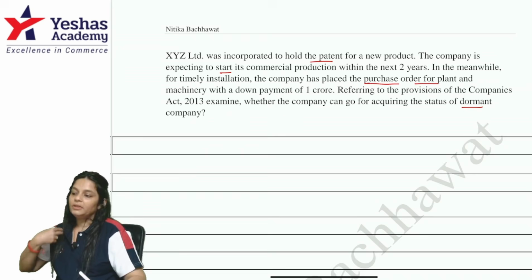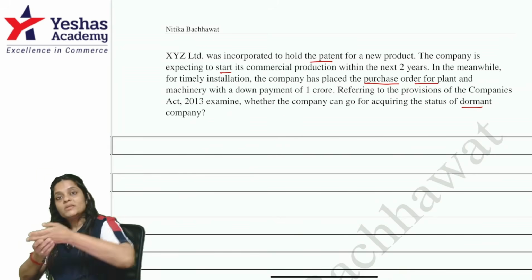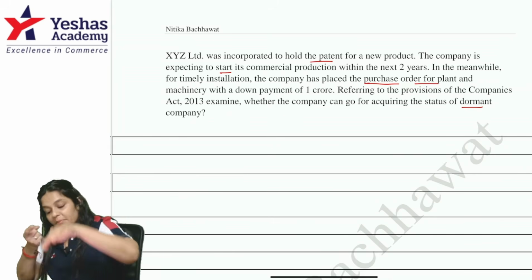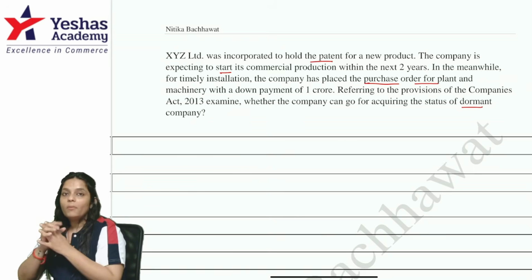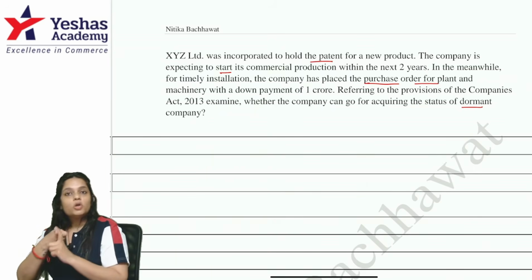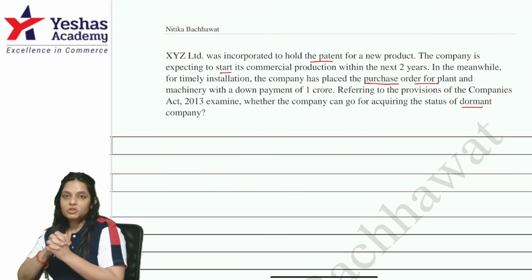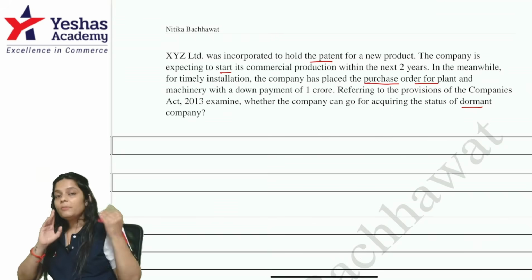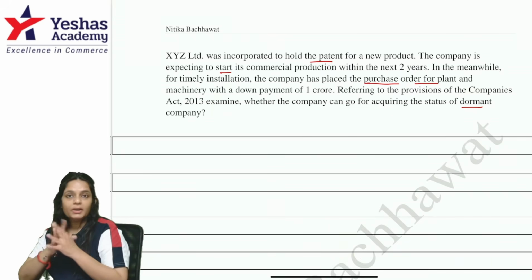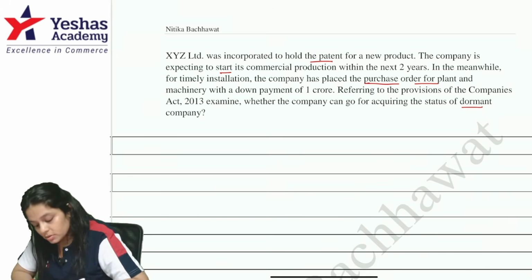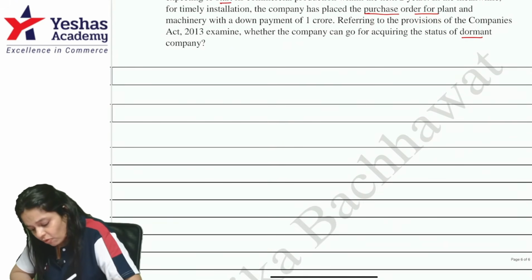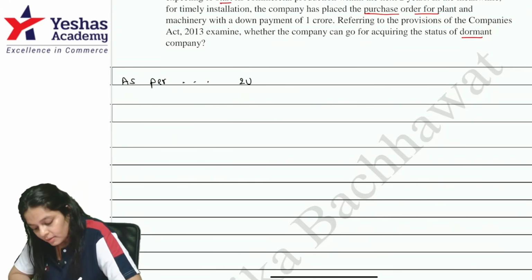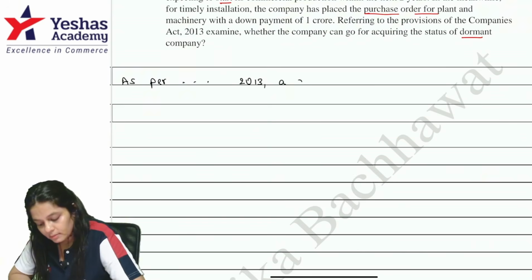Now, see, two things can happen here. If this company was incorporated for the purpose of holding the machine, it would have been a dormant company. But the company was not incorporated for the purpose of holding the machine. The purpose of incorporating the company was to hold a patent, and then they purchased this machine. So it's a significant accounting transaction. So can it get the status of a dormant company? No. As per section 455, a dormant company is defined under 455 of the Companies Act 2013.